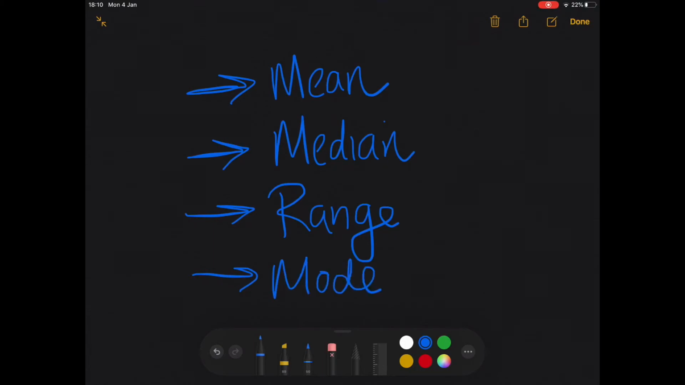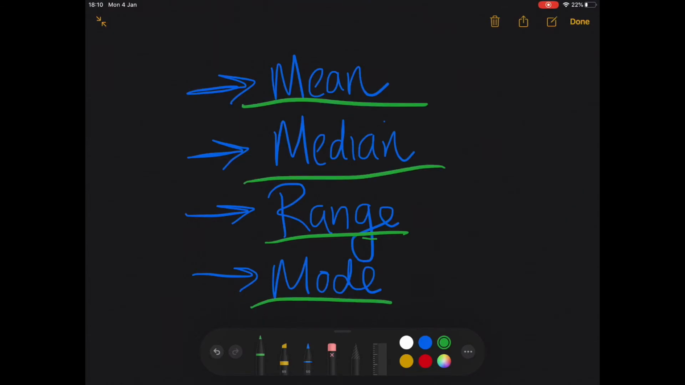And don't be scared by these terms. Some of them you might actually be able to guess what they mean. Other ones like mean or mode might mean nothing to you at all, and that's totally okay. But the most important thing that you need to know is averages are a way of making sense of groups of information.